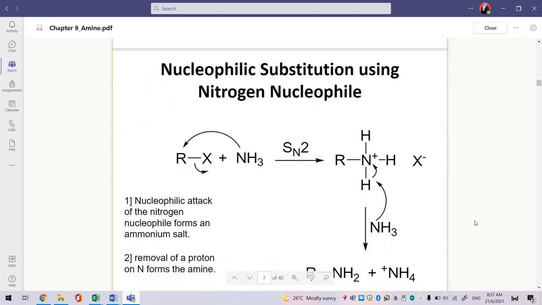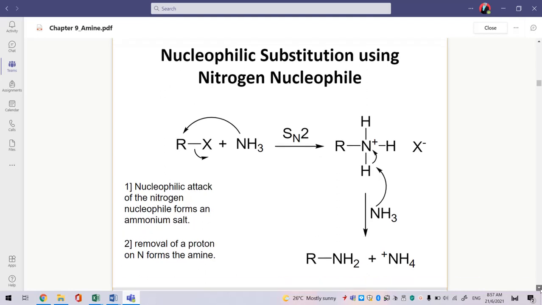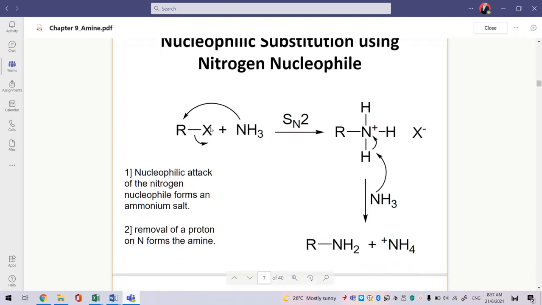When we talk about nucleophilic substitution using nitrogen nucleophile, always remember this reaction normally involves a substitution reaction, meaning the leaving group is substituted with a nucleophile. The nucleophile in this case is nitrogen. So here is alkyl halide.